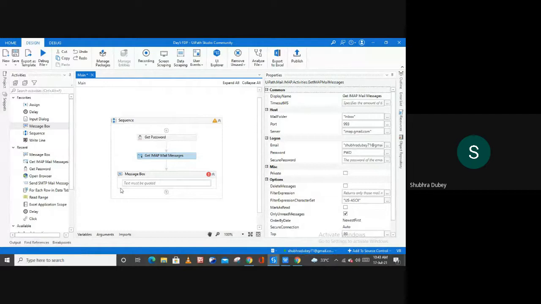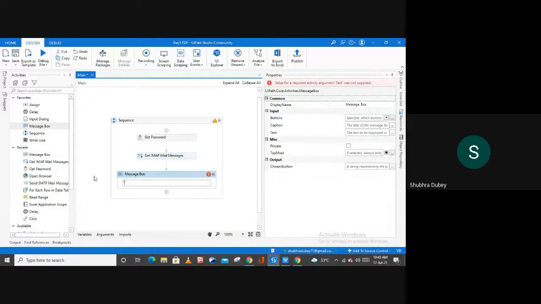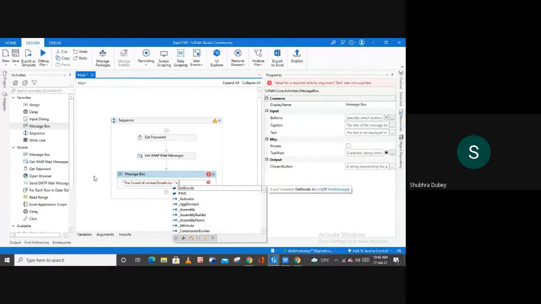The next thing is, to display the output, what you can type in the message box is "count of unread emails is," and then a plus sign, and then to display the unread message count, you have to use your variable first.